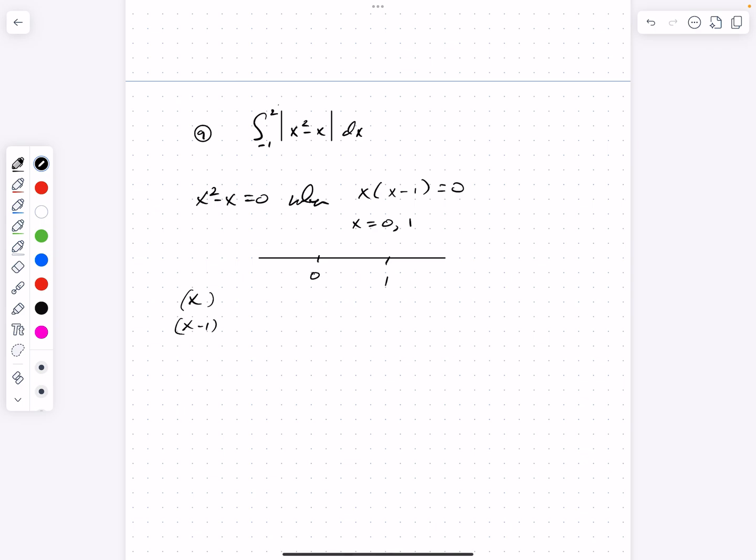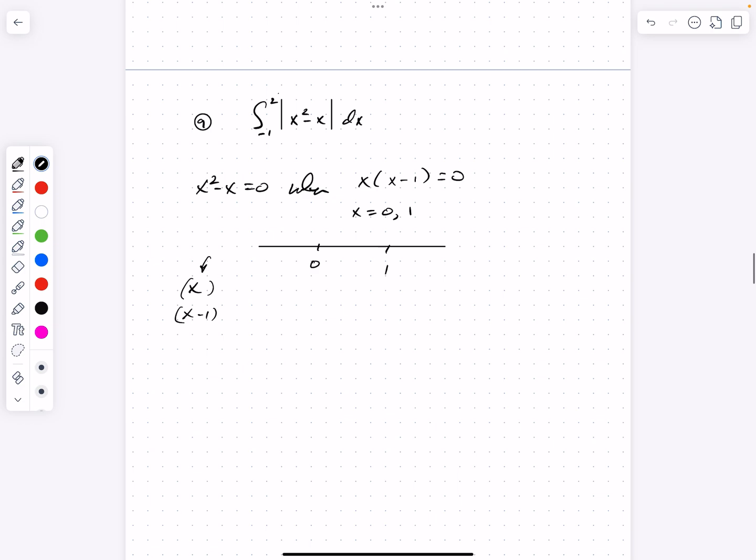Oh, excuse me, that's a positive. So sorry. Less than 0, I pick negative 1. And for negative 1, that would give me a negative value. And negative 1 minus 1 gives me a negative value. Okay, so those are both negative. Negative times negative would give me a positive. So for any value of x less than 0, this expression gives me a positive value.